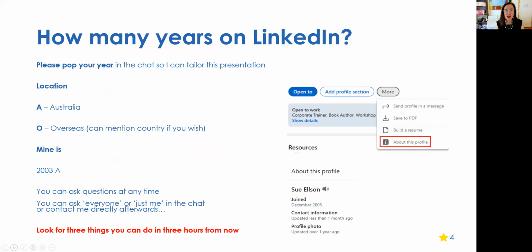So if you would like to mention where you're coming from in the chat, you can actually visit your LinkedIn profile, and via the More button, you can choose about this profile. You can actually do this on anyone's LinkedIn profile, including your own, and it will show when the person joins. So if you get some sort of random request about a person who would like to connect with you, you can click on that More button and find out if they've just recently joined, and that might impact what you would do going forward, whether you would choose to connect with them or not.